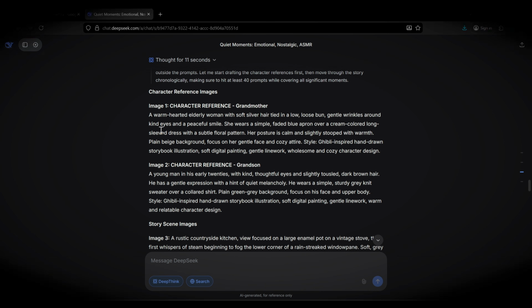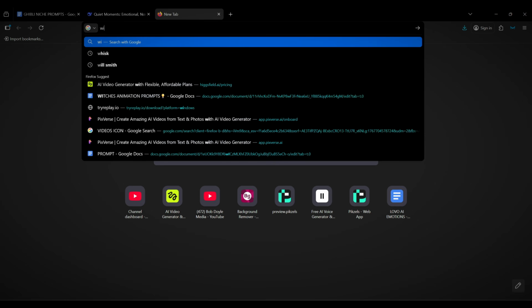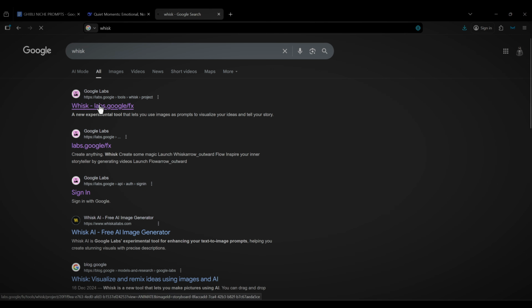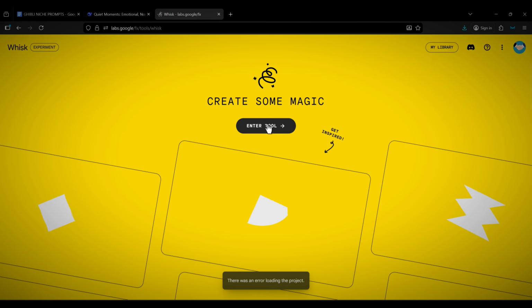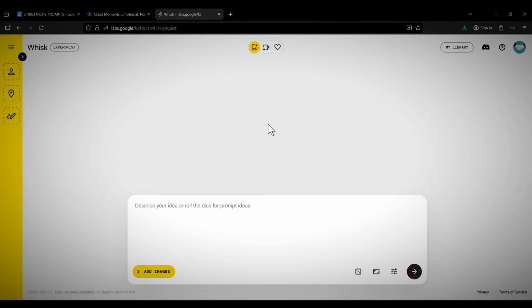Once you've gotten all the prompts you need, the next thing you need to find is an image generator. Since we're using completely free tools, what we're going to use for this tutorial is Google Whisk. It's completely free and gives you unlimited image generations. All you need to do is go to your browser, search for Google Whisk, then log in and sign up using your Google account, and you're set. Once you're in, you should land on an interface that looks like this. Since we're making long form, I'm going to choose the 16:9 aspect ratio, but you can choose whatever ratio you want to work with.